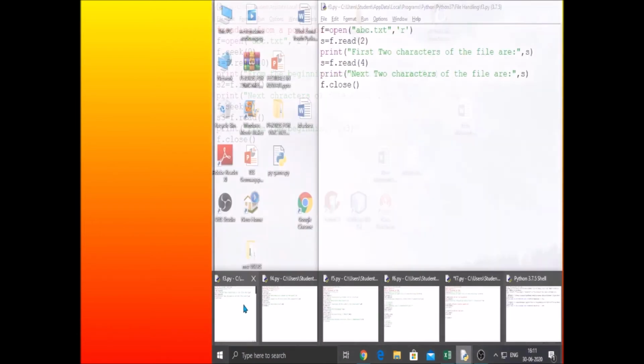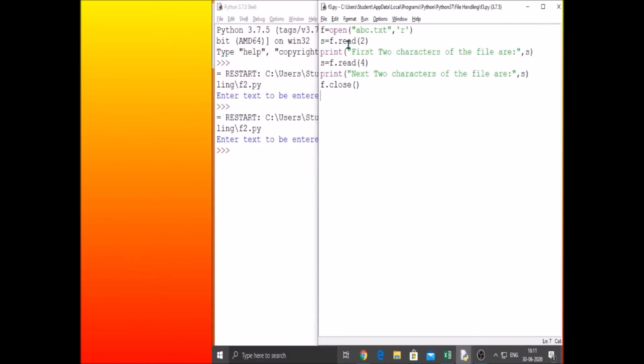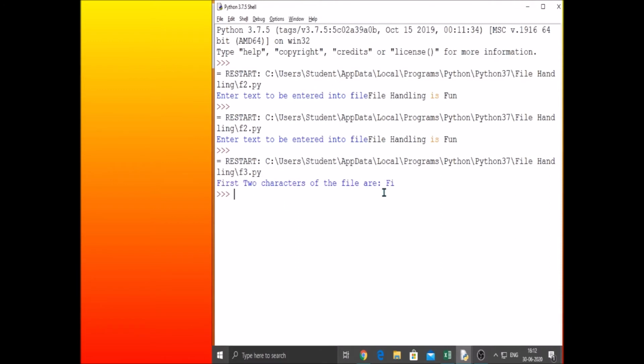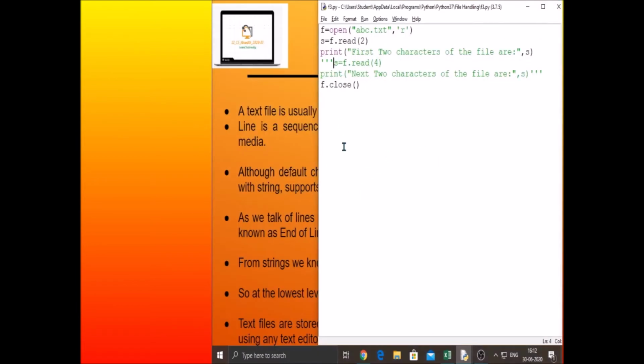Let us proceed to another program: read only the first two characters of the given file. How do we do that? As we discussed in the previous class, we use the read operation, which takes as a parameter how many bytes you want to read. Now I want to read the first two characters from the file abc.txt, so the file has to be opened in read mode. What are the first two characters in "file handling is fun"? "Fi". Got it? So "Fi" is the output we got. Let us execute one more time.